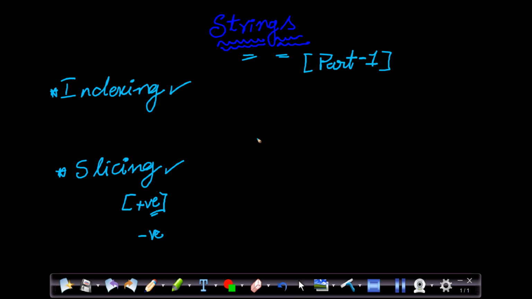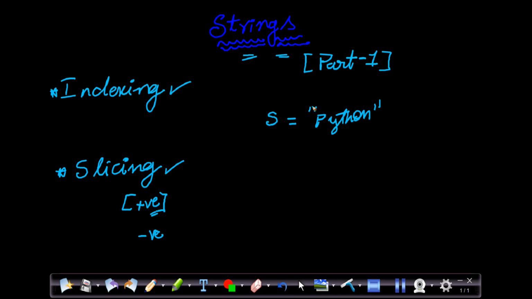Yeah, strings. From the start of the series, we have seen multiple examples with strings, right? If you ask me what a string is and how we can initialize it, as we already saw in the earlier videos, a string can be assigned in this way. For example, s is equal to Python. This is a string. This is a sequence of characters. That is called a string.